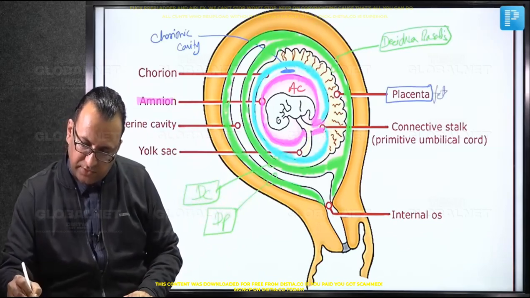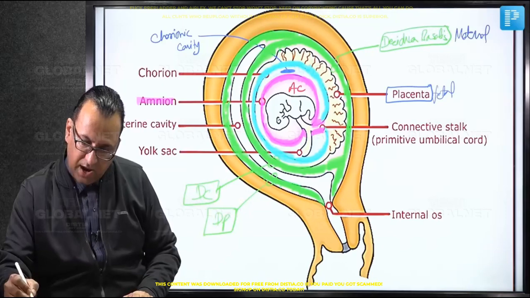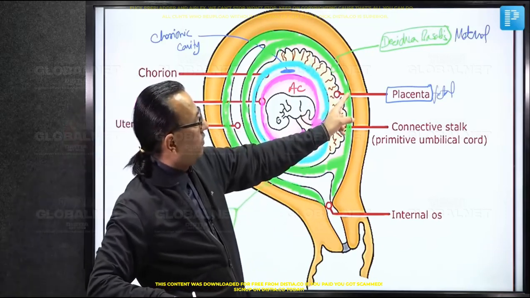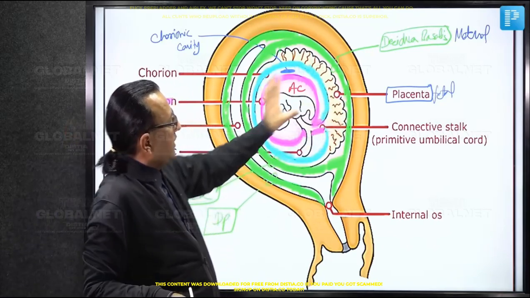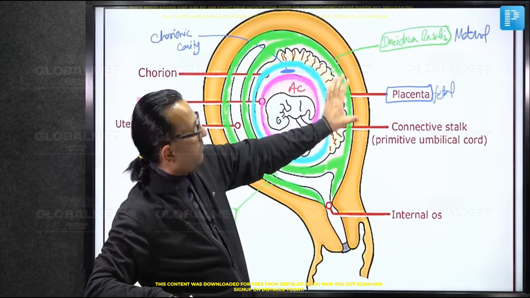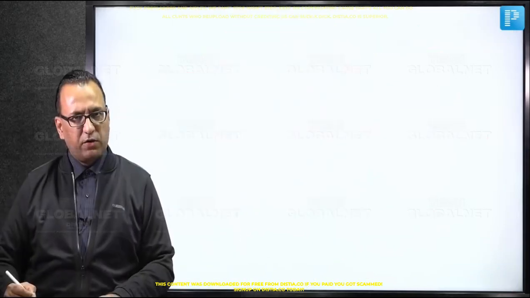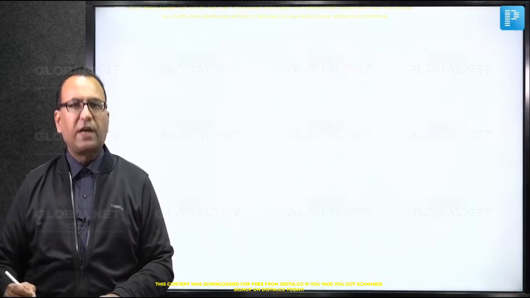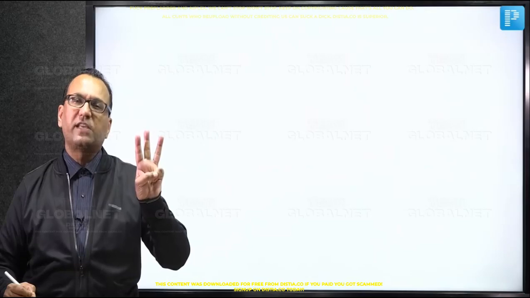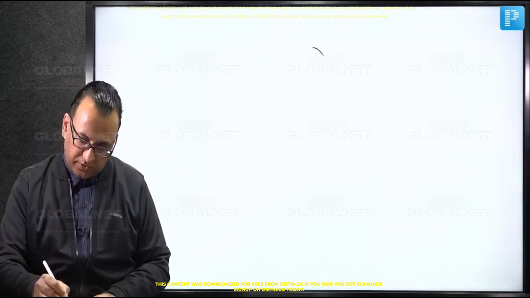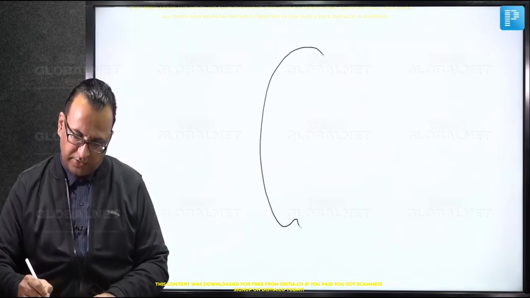If this is the fetal, you already know this is the maternal, and placenta is helping for nutrition, gaseous exchange, excretion, and all that, attaching the baby to the endometrium of the maternal component. Now, as we draw this diagram of the uterus and the conceptus inside, let us first focus upon the three layers of the decidua. Say, this is the uterus, and we are looking at the uterine cervix here.